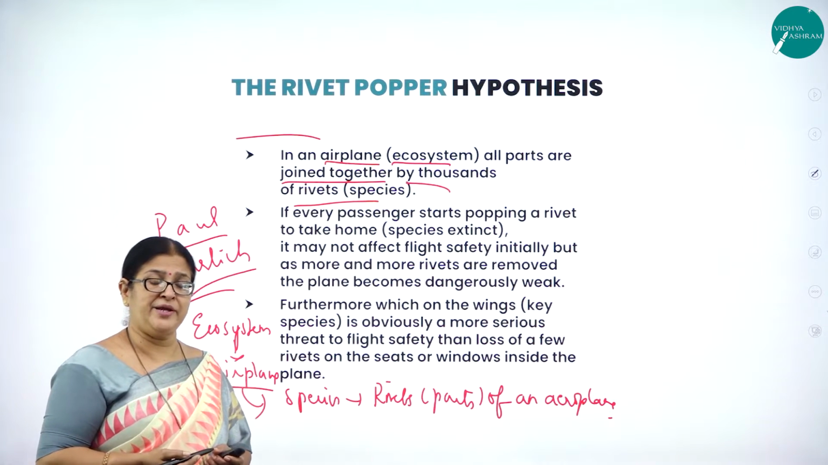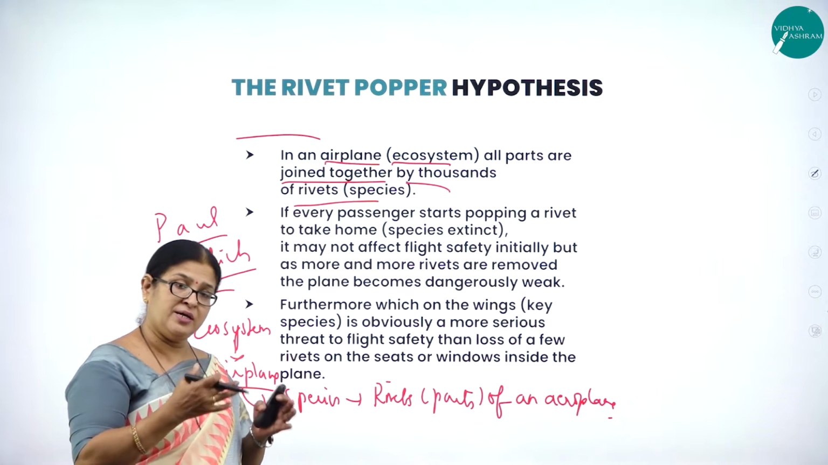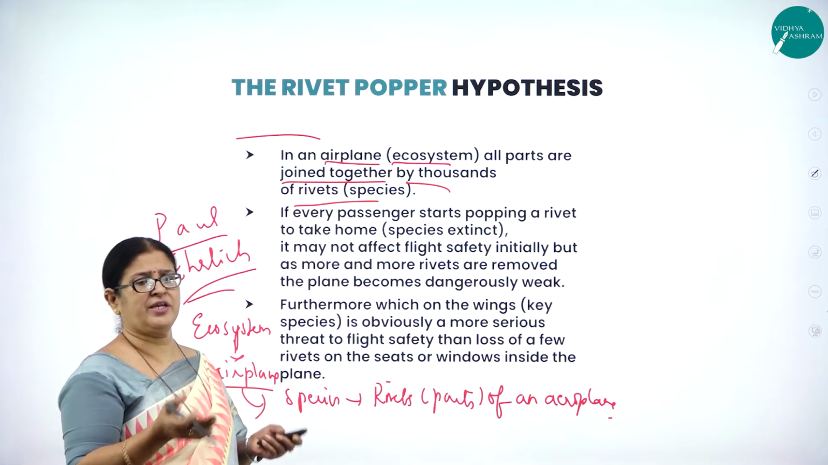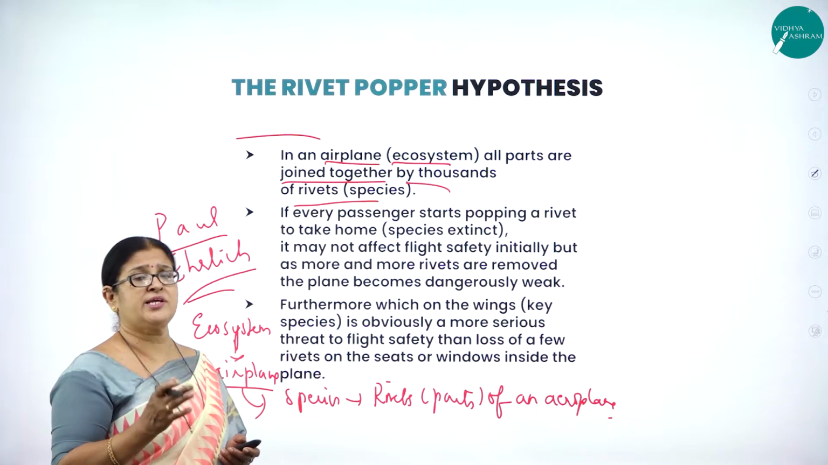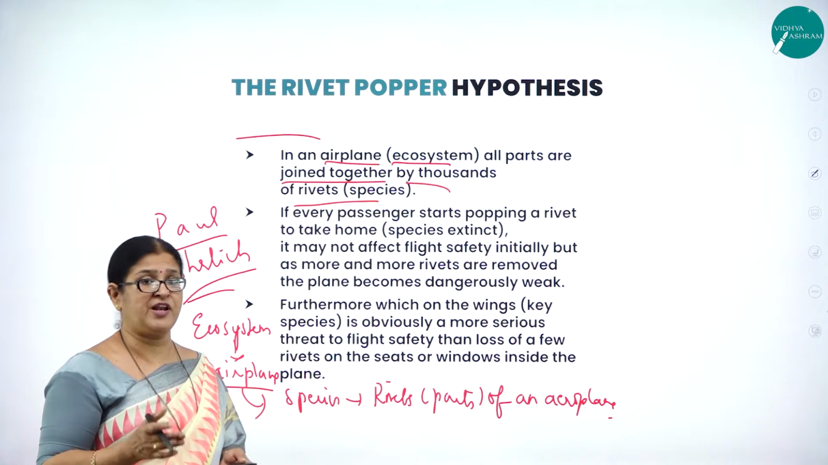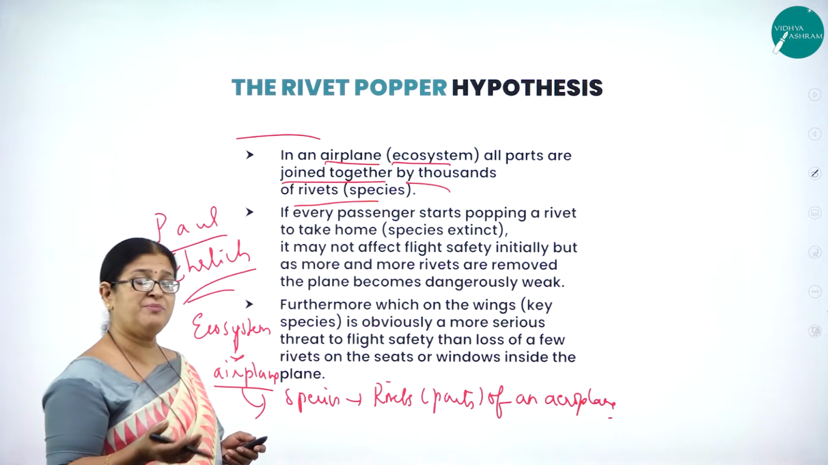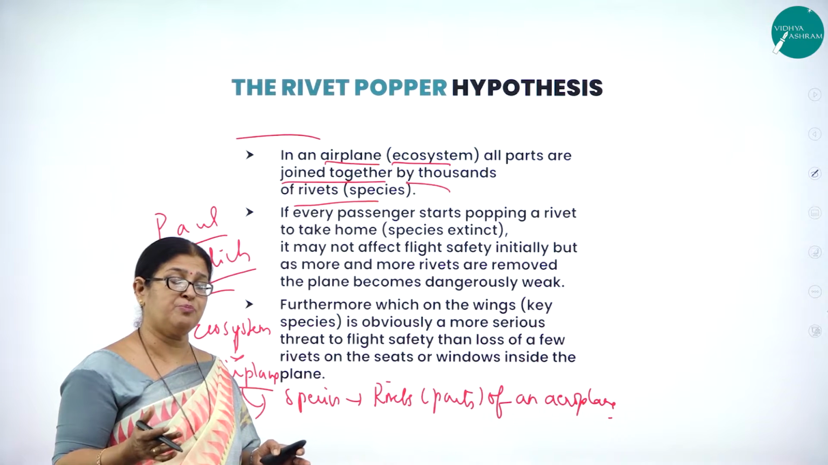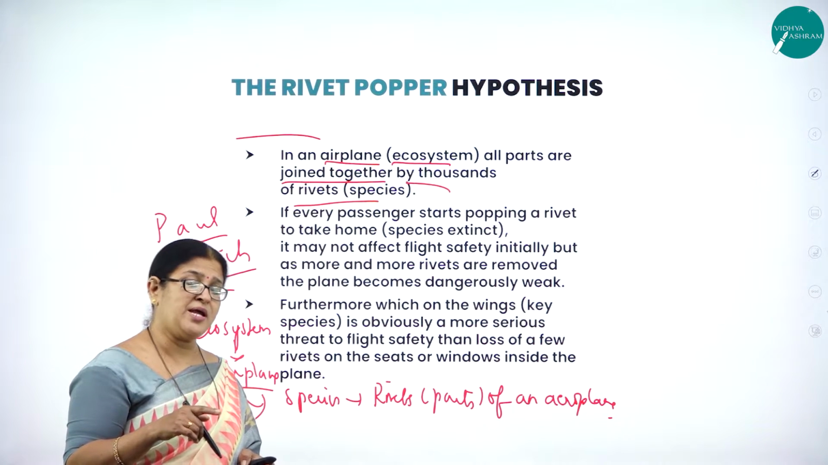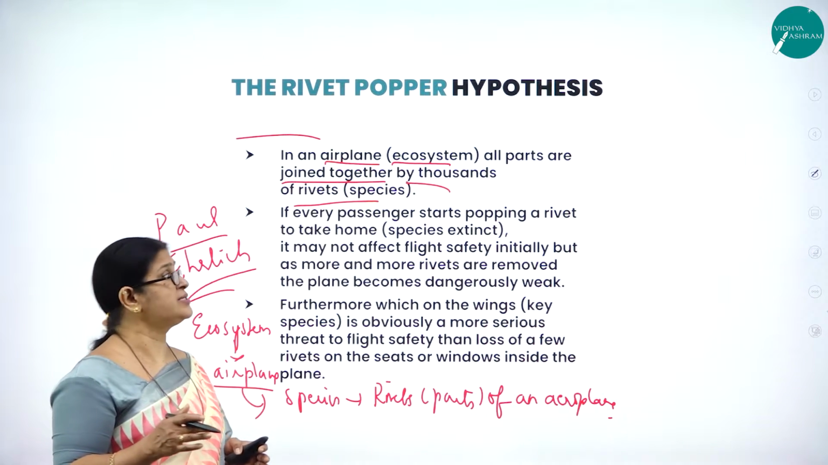How is an aeroplane made? Many parts are put together to make an aeroplane, be it the cockpit, the wings, or the wheels, everything. Each and every part of an aeroplane is responsible for making it, and makes it possible to fly in the air. In a similar way, all the species in an ecosystem put together make an ecosystem. So according to him, the aeroplane is an ecosystem, and all the parts used to join and make an aeroplane are called rivets.